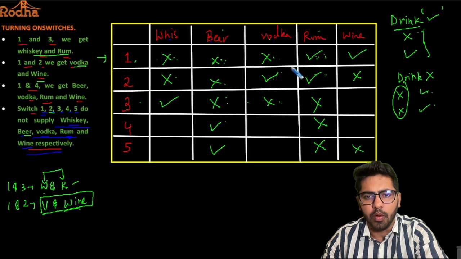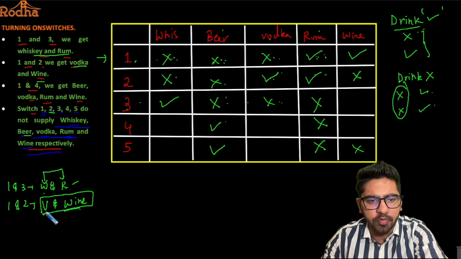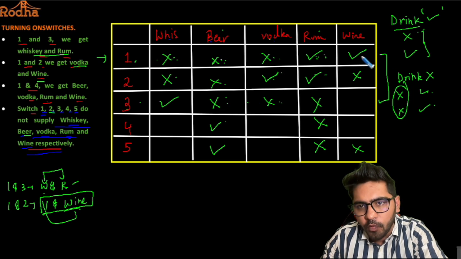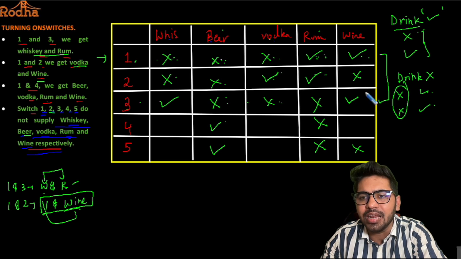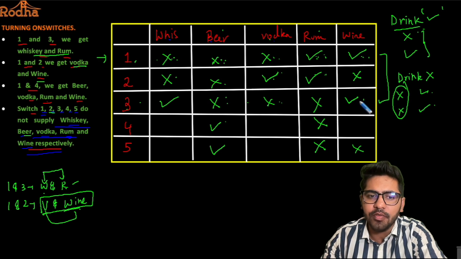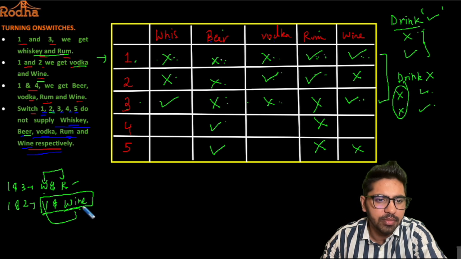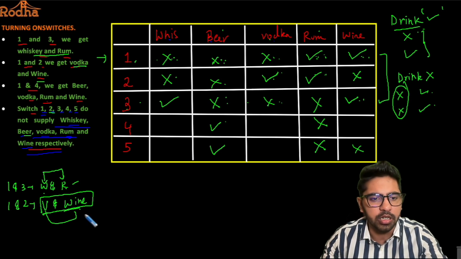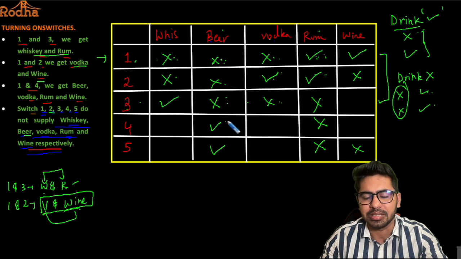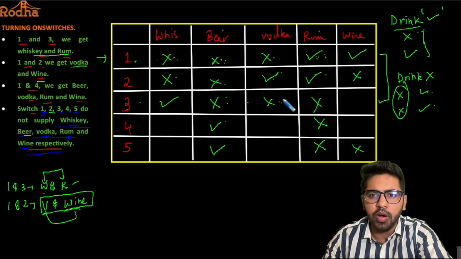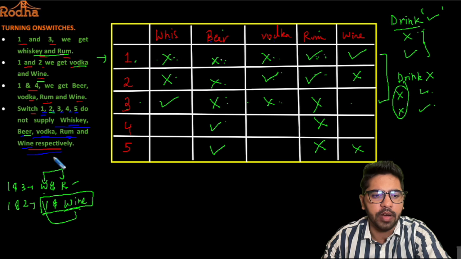Similarly, now 1 and 3 we want vodka and wine, so I definitely want a wine from 1 and 3, ठीक है ना? 1 से wine मिल रहा है, if I had placed a tick here, तो ये wine nullify हो जाता ना, but मुझे तो wine चाहिए from 1 and 3, right? Sorry, from 1 and 2 I want a wine, okay, so that is done, sorry, my bad guys. Yeah, 1 and 3, do I want a wine here from 1 and 3? No, we don't want a wine from 1 and 3.